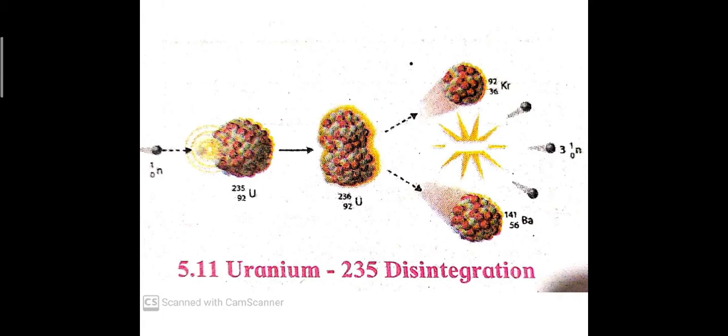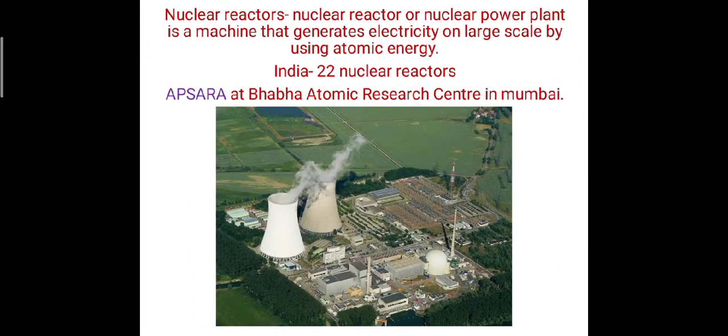One uranium 235 will be divided into two different elements, that is krypton 92 and barium 141. So to control the chain reaction in the nuclear reactor, it is necessary to decrease the speed and the number of neutrons.